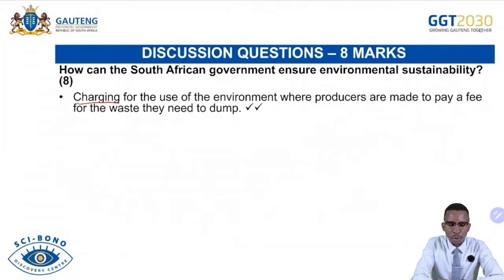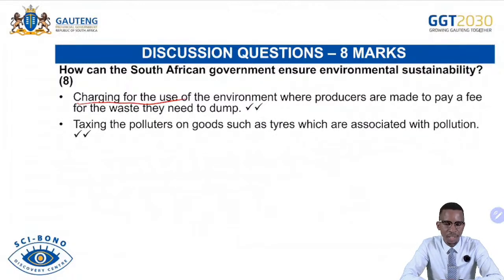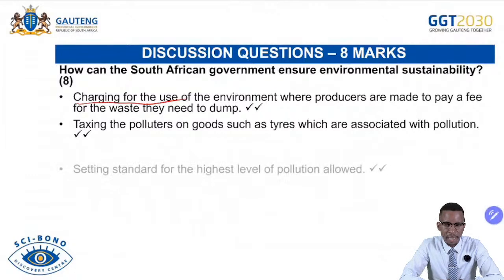It can charge for the use of the environment, where producers are made to pay a fee for the waste. Even households are paying fees for the waste that occurs within the environment. So environmental charges, taxing the polluters. So we talk about environmental taxes here that include the green tax or carbon taxes, whereby those that are causing pollution will be liable to tax so that the government can recover the costs that have been caused by the businesses.